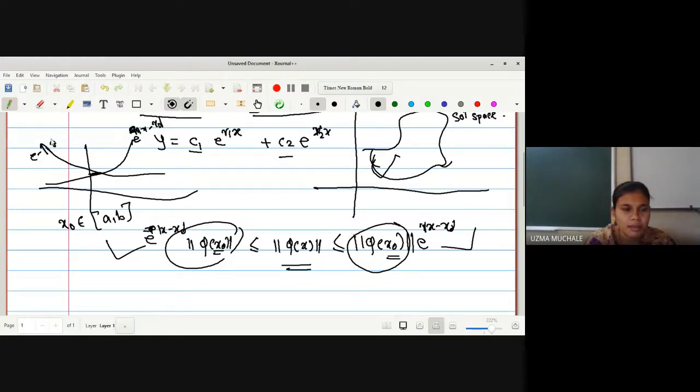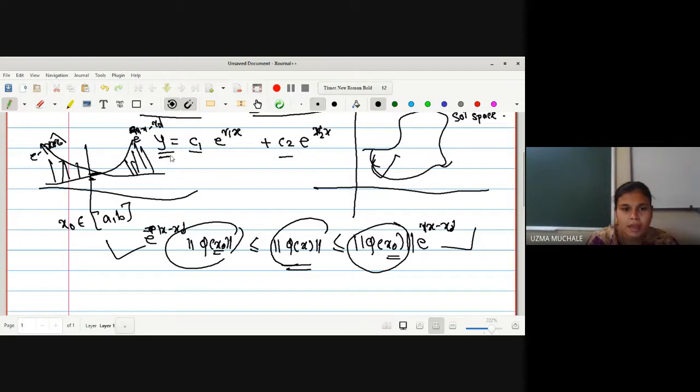I am not remembering exactly, but I know that this is somewhere x minus x naught, because here x naught is a term we are keeping. X naught is one point in the interval. So with the help of that, we found that the solution will lie in this region. Whatever differential equation you are solving, the solution will lie in these two regions.